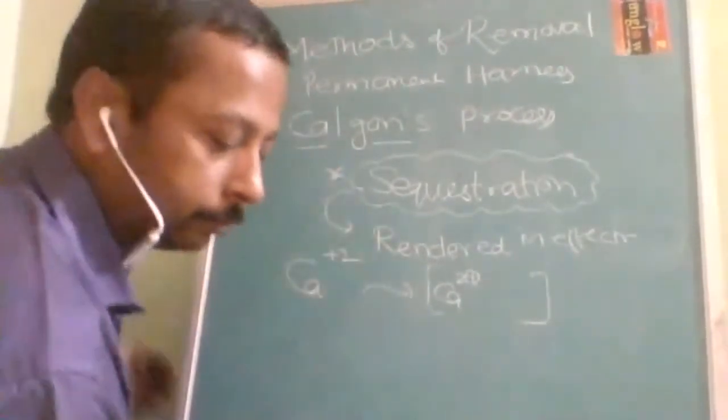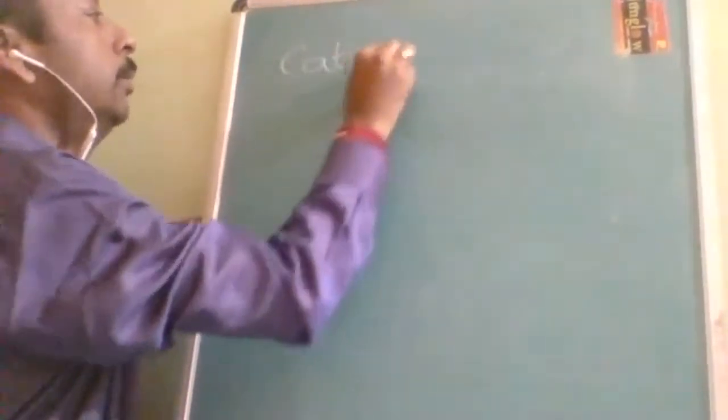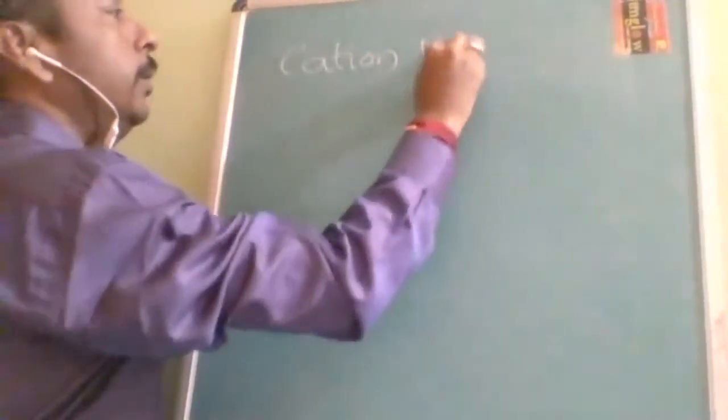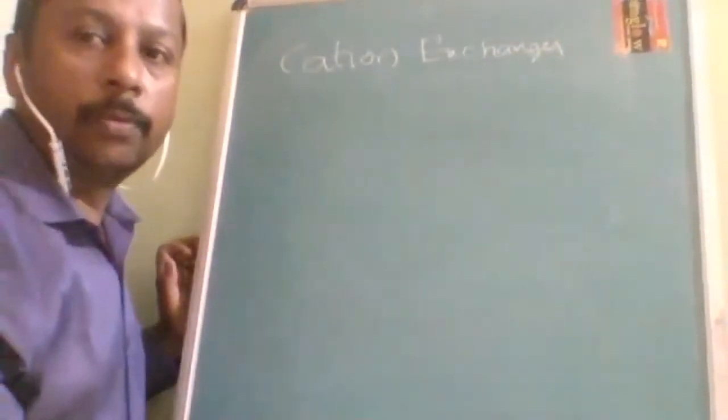Next, coming to the exchange methods. There are two types of exchanger. The next method removes both permanent and temporary hardness. So what is that method? The first one is the cation exchanger. The cation exchanger method is used to remove only cations.